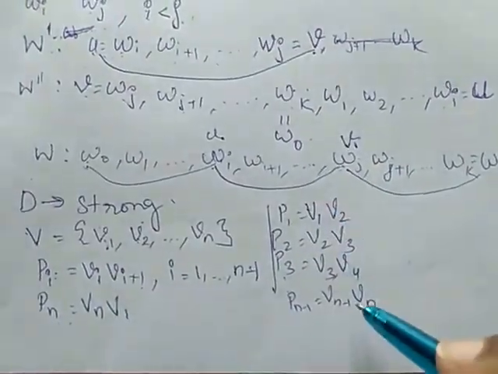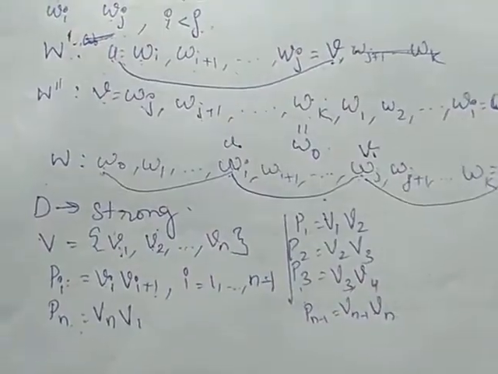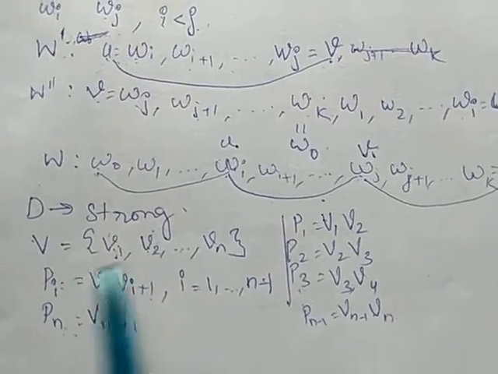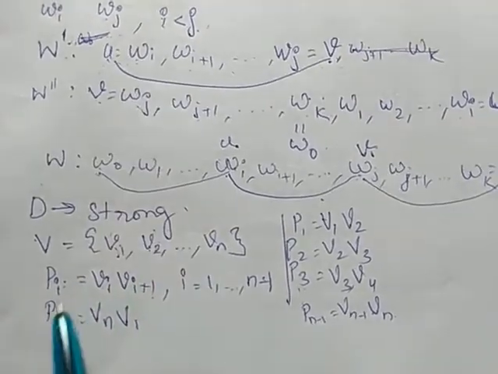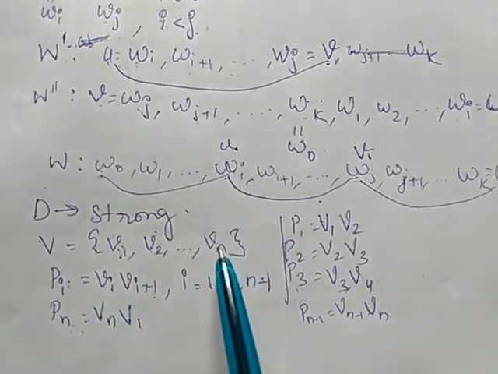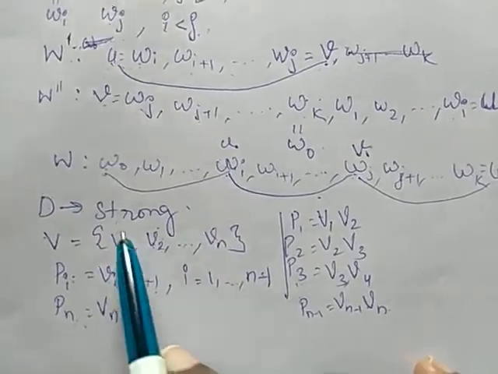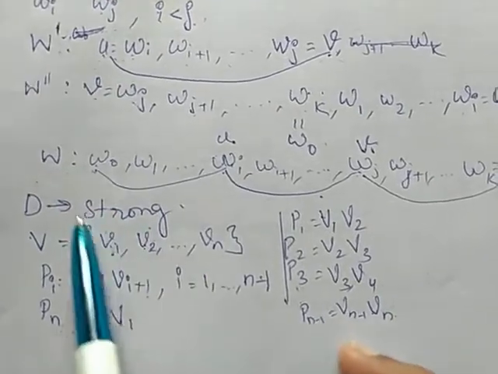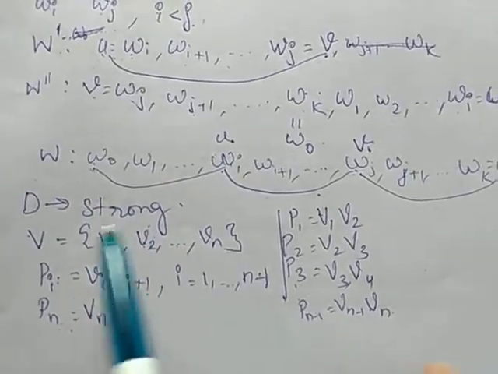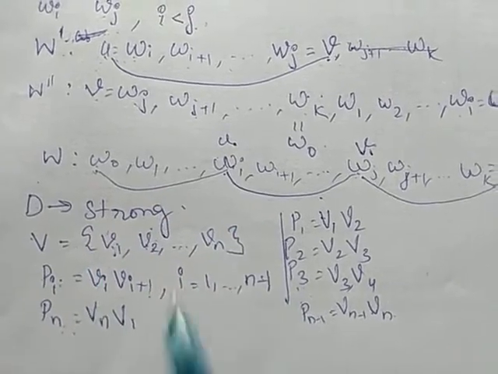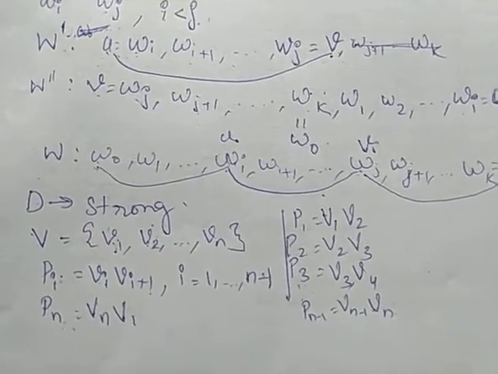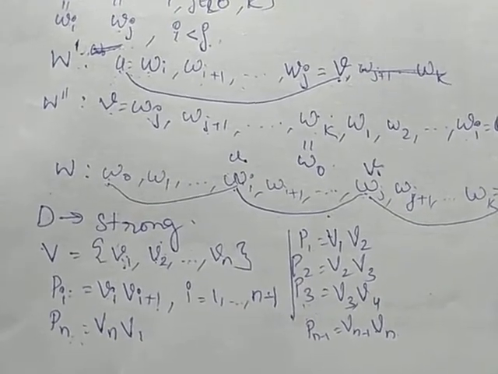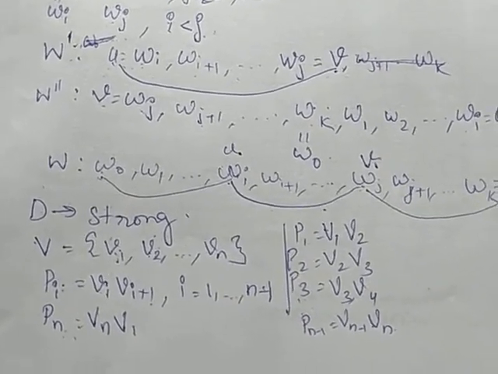So we are having paths: V1 to V2 as P1, V2 to V3 as P2, etc. Last one, Pn, as Vn to V1, the first vertex. Correct? Because since it is a strong graph, there exists a path between any two vertices in both ways. Correct?